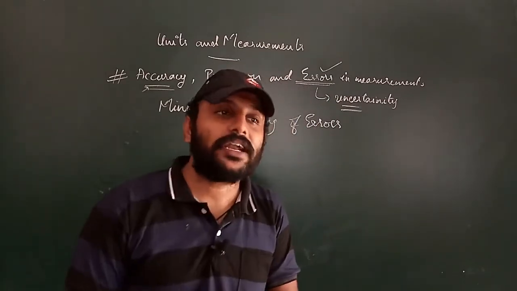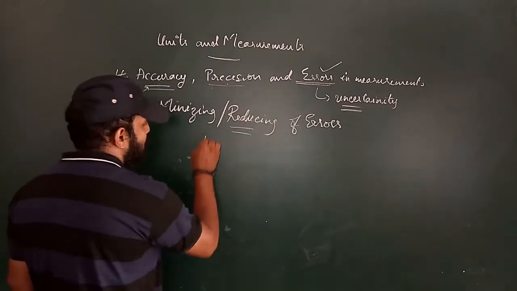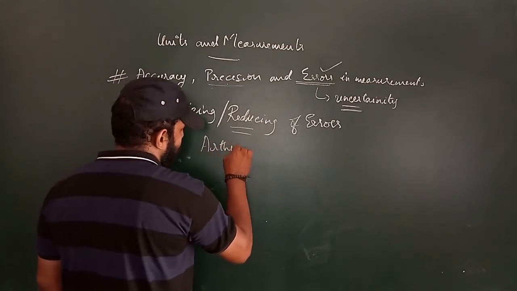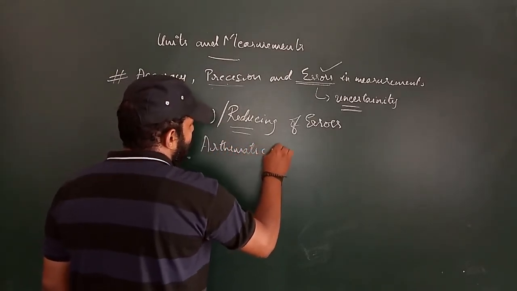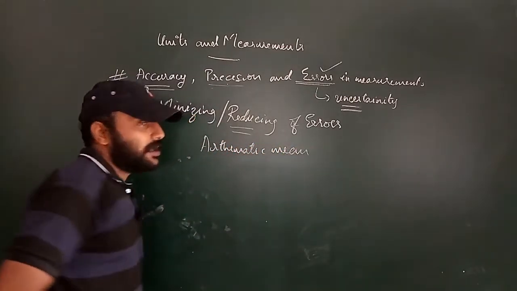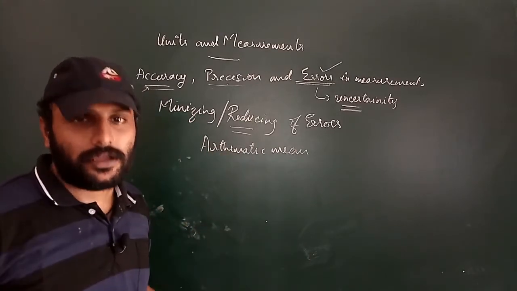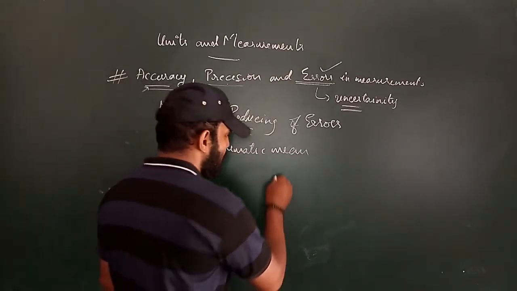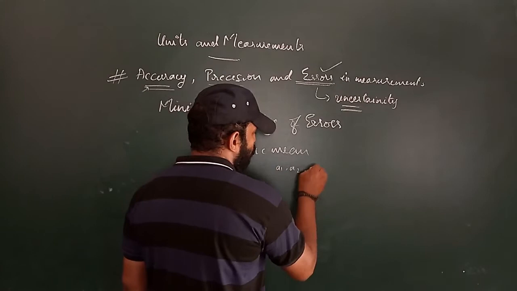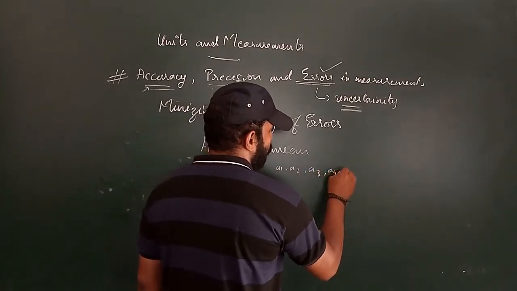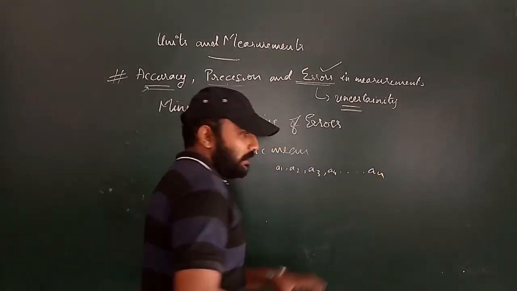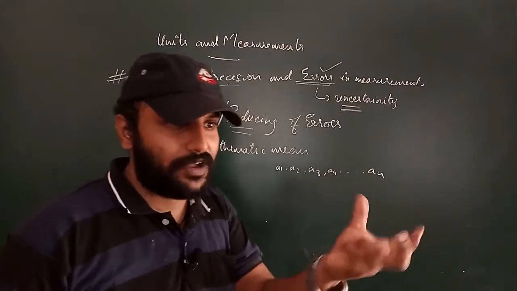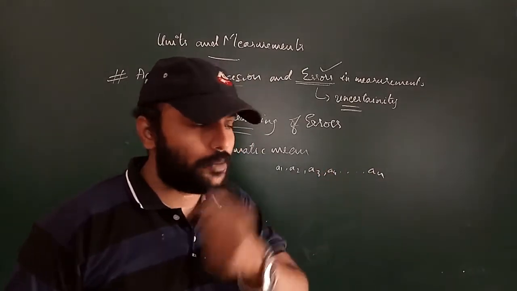After that, what will you do? You will take the arithmetic mean. Arithmetic mean is nothing but you will take the average of all the measurements. Think that A1, A2, A3, A4 and so on up to AN are the different readings you have taken from the instrument for that particular object.